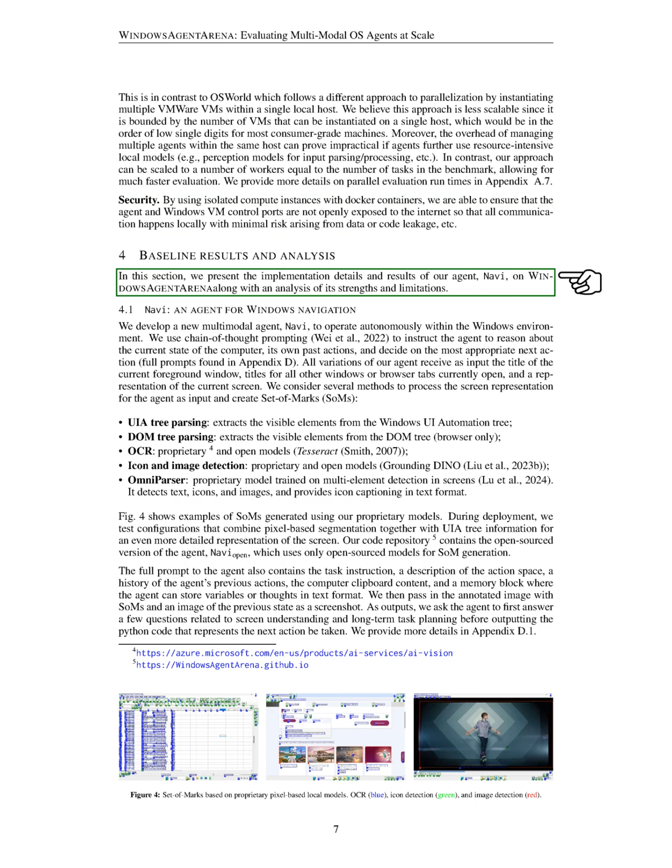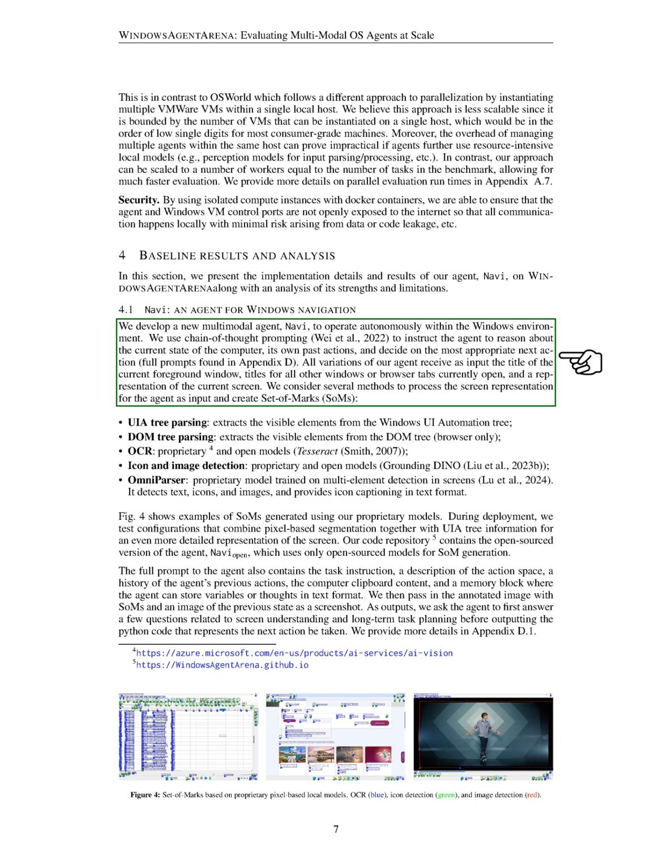Next, we present the implementation details and results of our agent, Navi, within WindowsAgentArena, along with an analysis of its strengths and weaknesses. Navi is a new multimodal agent designed to operate autonomously in the Windows environment. We employ chain-of-thought prompting to guide the agent in reasoning about the computer's current state, its past actions, and determining the best next action. Navi receives input that includes the title of the active window, titles of other open windows or browser tabs, and a representation of the current screen.